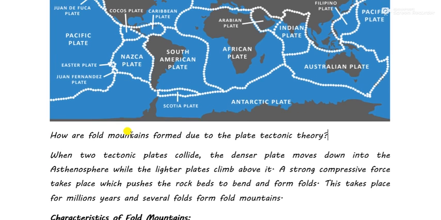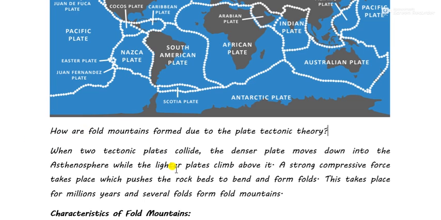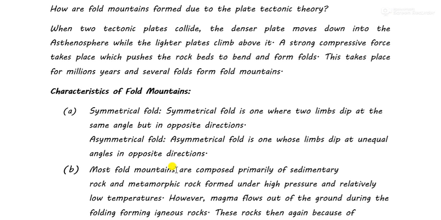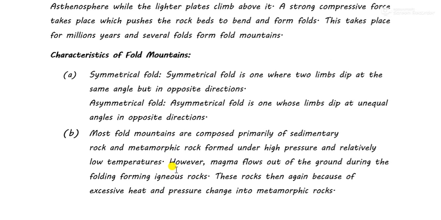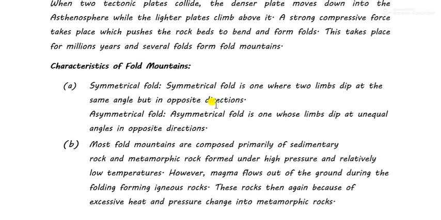You can copy this down as a question and answer. Okay, next we have characteristics of fold mountains. Let us discuss one or two of them. Although I don't have the diagram, the diagram in your book is not very accurate, so I'll show you another diagram. Symmetrical fold and asymmetrical fold. So basically a few types of mountains are formed by the plate tectonic theory.